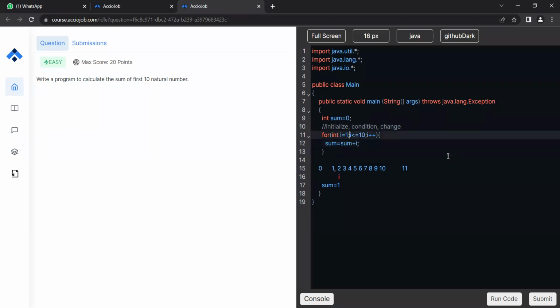Coming for the re-entry, i will be evaluated against 10. Is i smaller than or equal to 10? Yes, it is. i is 2. So again, come into the for loop and add the value of i. So sum was 1, plus 2 gives me 3.